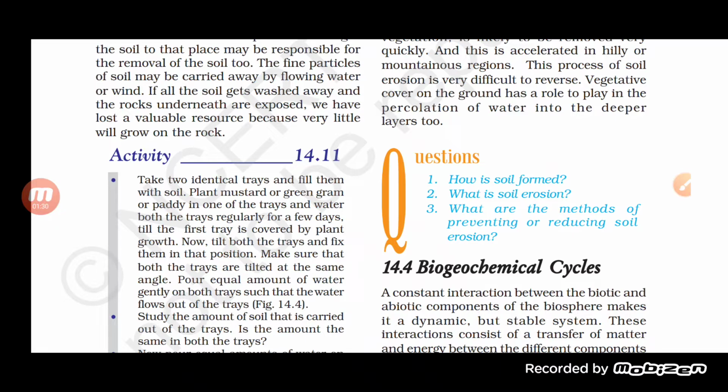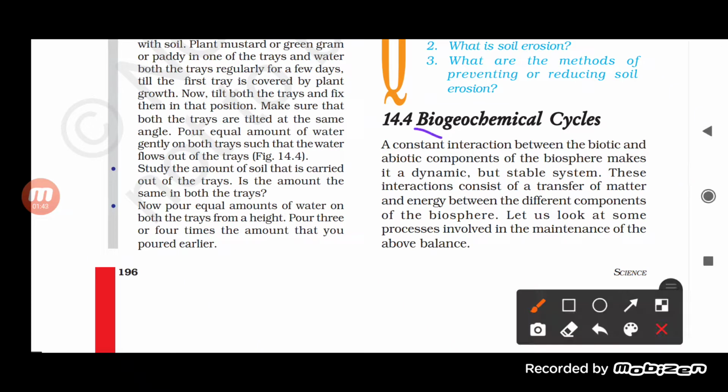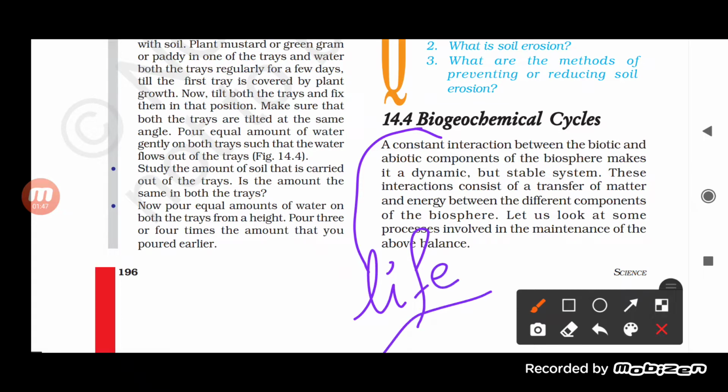Now, today we are going to understand the biogeochemical cycle, students. Try to understand this concept of biogeochemical. What is the meaning of bio here? Basically, bio we call life. Here, life means we are including the living organisms. They are known as bio.